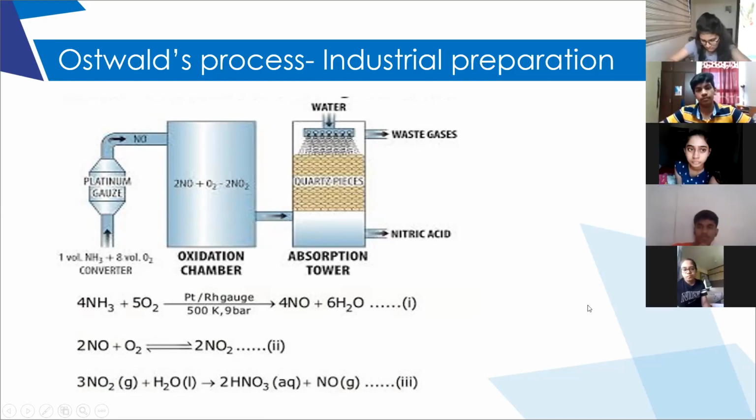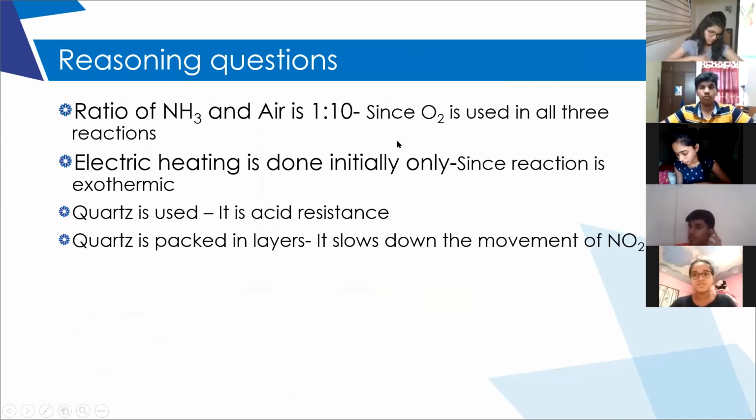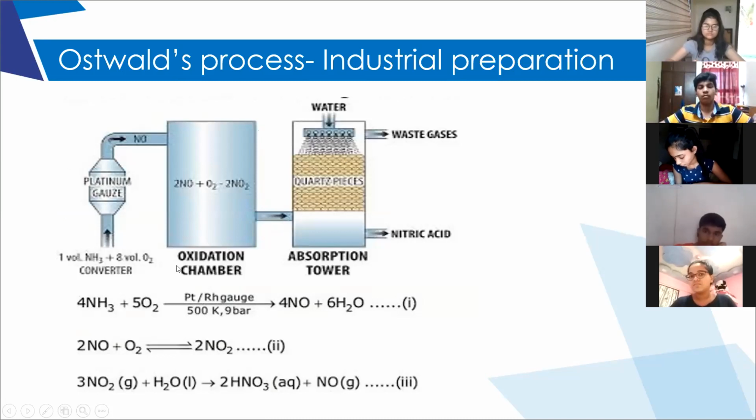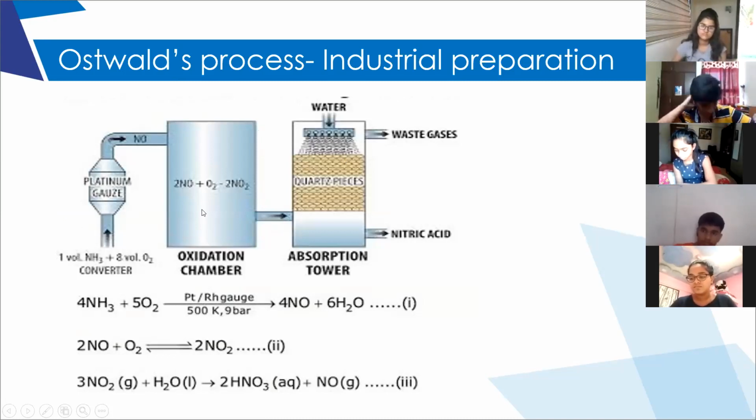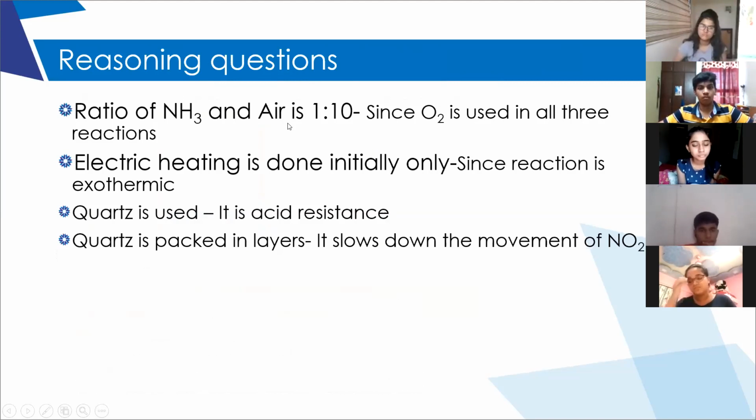Yes, ma'am. Okay. Now, coming to the reasoning questions here. The ratio of ammonia and air is taken in 1:10 ratio. Why? As we have discussed, the air contains only 20% of oxygen, and oxygen is required for all the steps. The first and second step, and even for absorption of water also oxygen is required. So since more amount of oxygen is required in this process, we will take the volume of ammonia and air in 1:10 ratio. We will take 10 volumes of air when we take only 1 volume of ammonia.